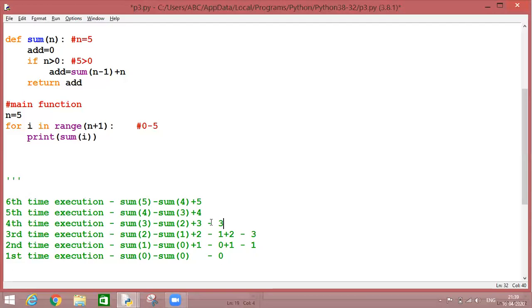Sum of 2 is 3 plus 3, which results as 6. Now the sixth result is calculated for sum of 3, which is over here. Now I'm writing the result calculated by sum of 3 over here plus 4 and calculating the result for sum of 4. Go up and write the result of sum of 4, which is calculated as 10 plus 5, which results as 15.